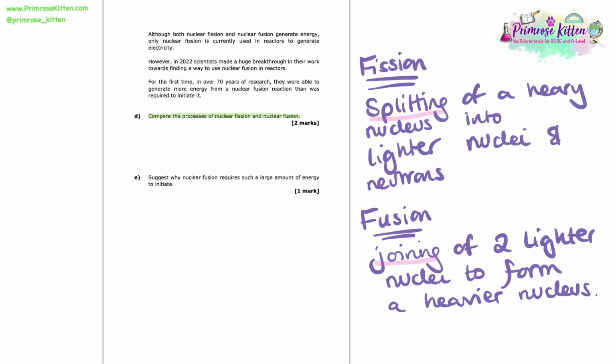Now we're asked to suggest why nuclear fusion requires such a large amount of energy to initiate. So to answer this, let's remember what we said nuclear fusion was. It's the joining of two lighter nuclei to form a heavier nucleus. Now if we visualise that, we've got our nuclei. They're both little positive nuclei, and we're trying to join them together.